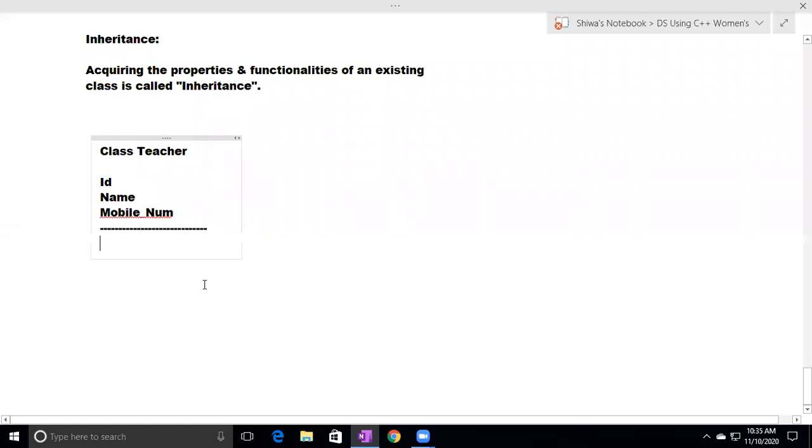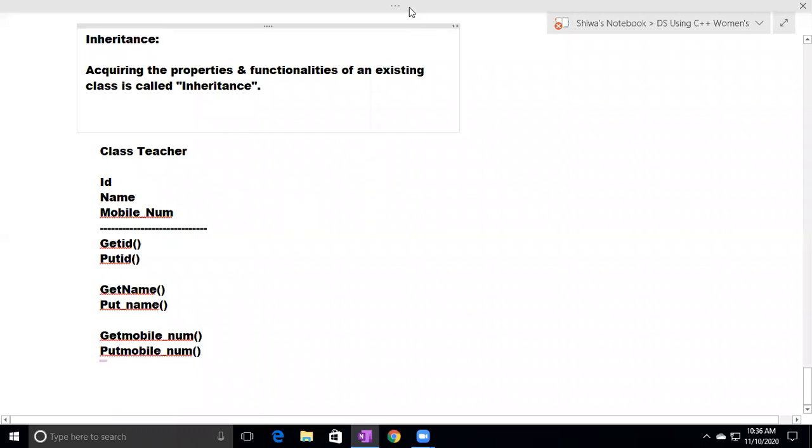To read the ID value, I'm defining the get ID method. To print the ID value, I'm defining the put ID method. Like that, to read the name value, get name method. To print the name value, put name method. Similarly, to read mobile number, get mobile number method. To print mobile number, I'm defining the put mobile number method.